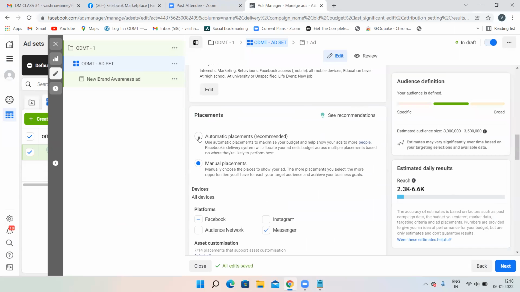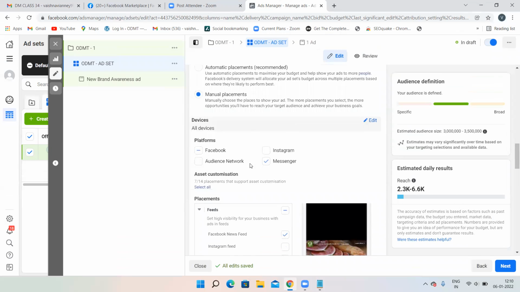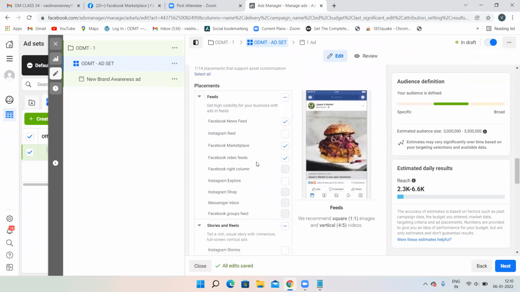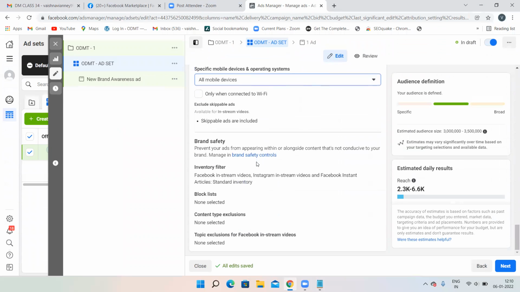Then comes placements, automatic or manual. Always go for manual, and select where you want your advertisement to appear. It's up to you. You have to decide where your advertisement should appear. So just choose where your advertisement should appear. Then just click on the next option.